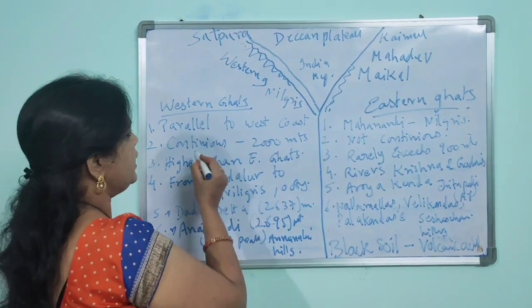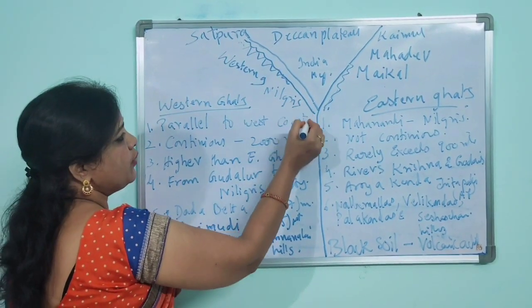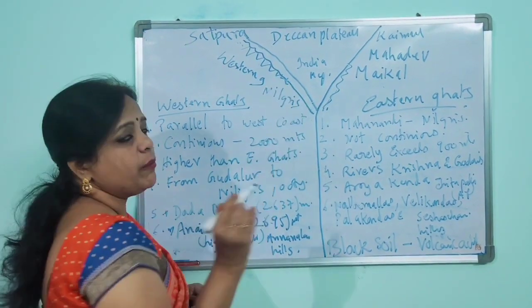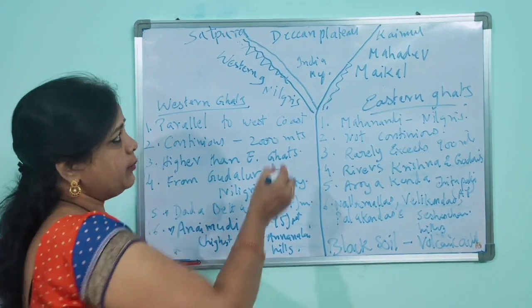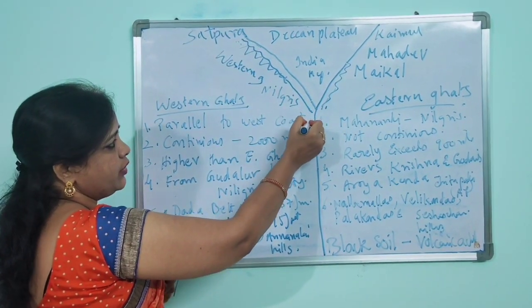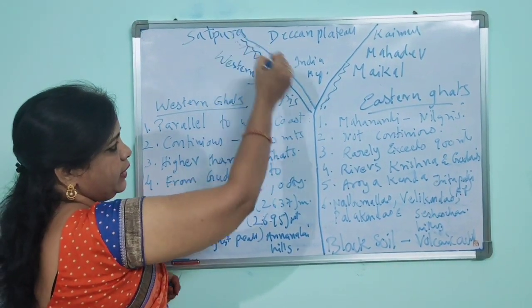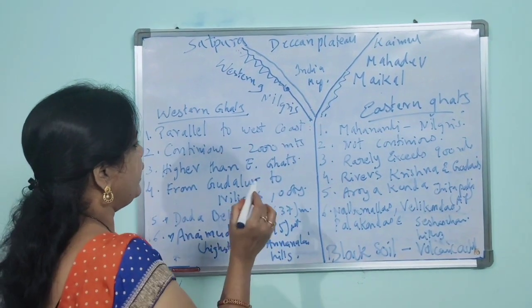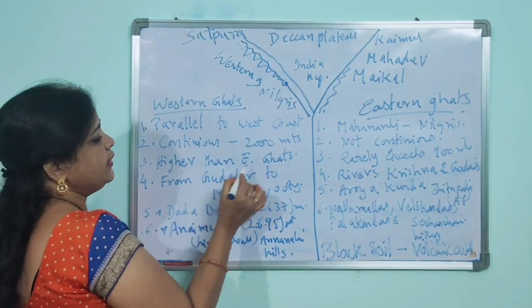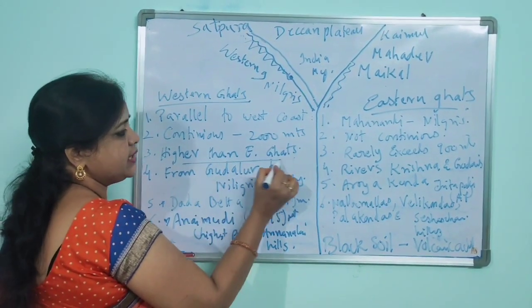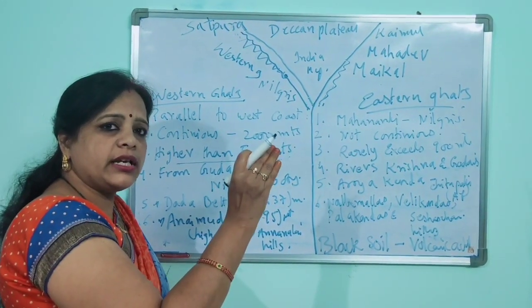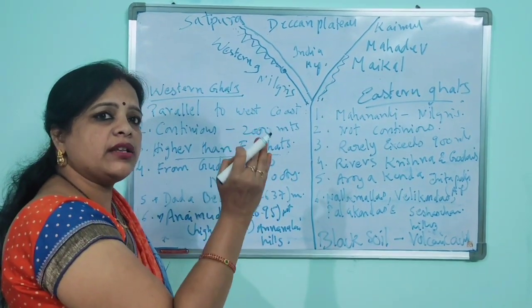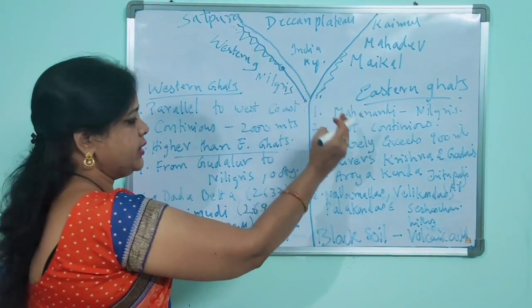We have west coast rivers, and the Western Ghats are parallel to the west coast, and they are continuous for 2000 meters, but we have a small break near Goa. They are completely continuous from beginning till end, but with a small break in Goa. And they are higher than the Eastern Ghats. As I already told you, it is slightly tilted, which means the Western Ghats are elevated higher than the Eastern Ghats.